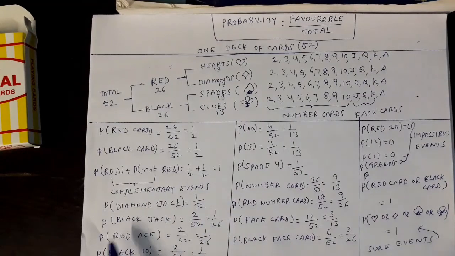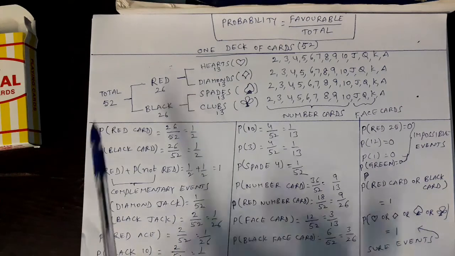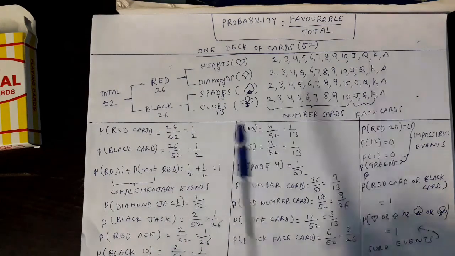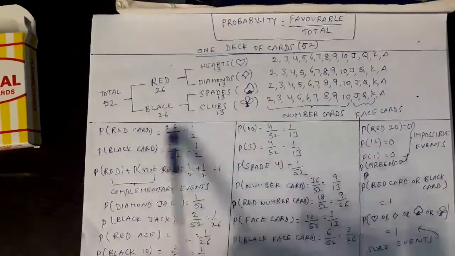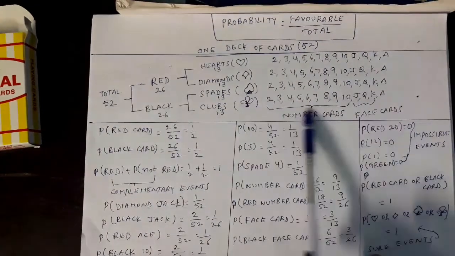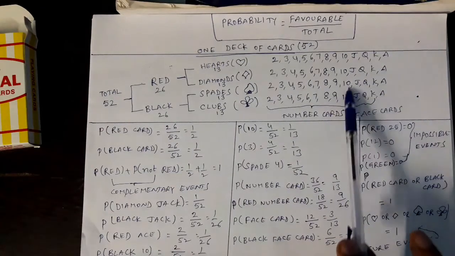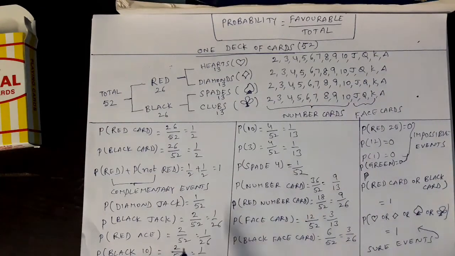The same way, probability for getting a black jack. Tell me, denominator is total 52. Coming to numerator, black jack. How many black jacks are there? You tell me. Black means these 26 cards. How many jacks are there? J's of these, one here is 1 J, here is 1 J. 2 J's. So 2 are favorable. So numerator is 2. 2 by 52, of course, probability is 1 by 26.